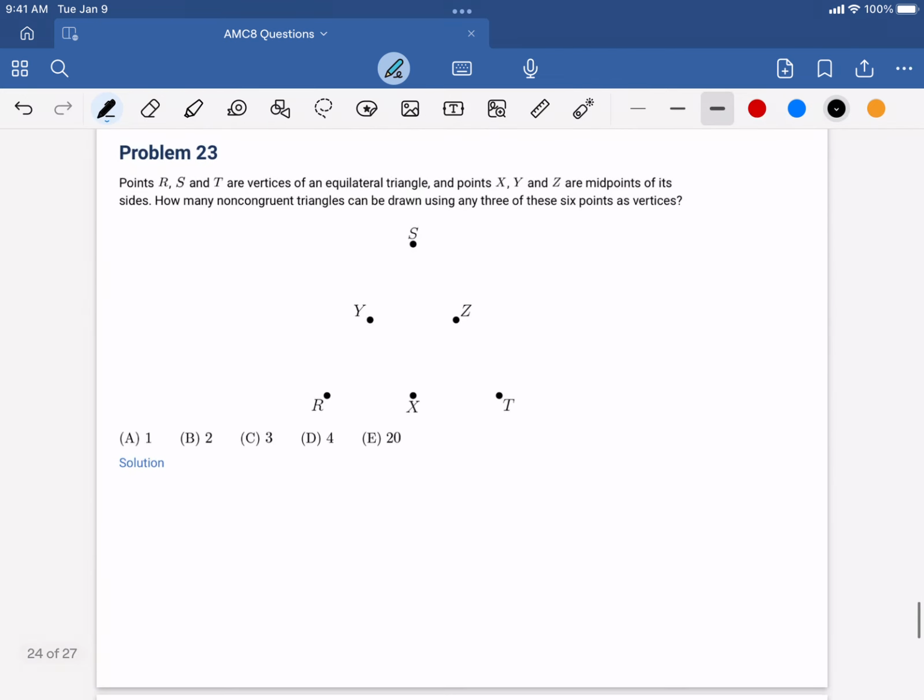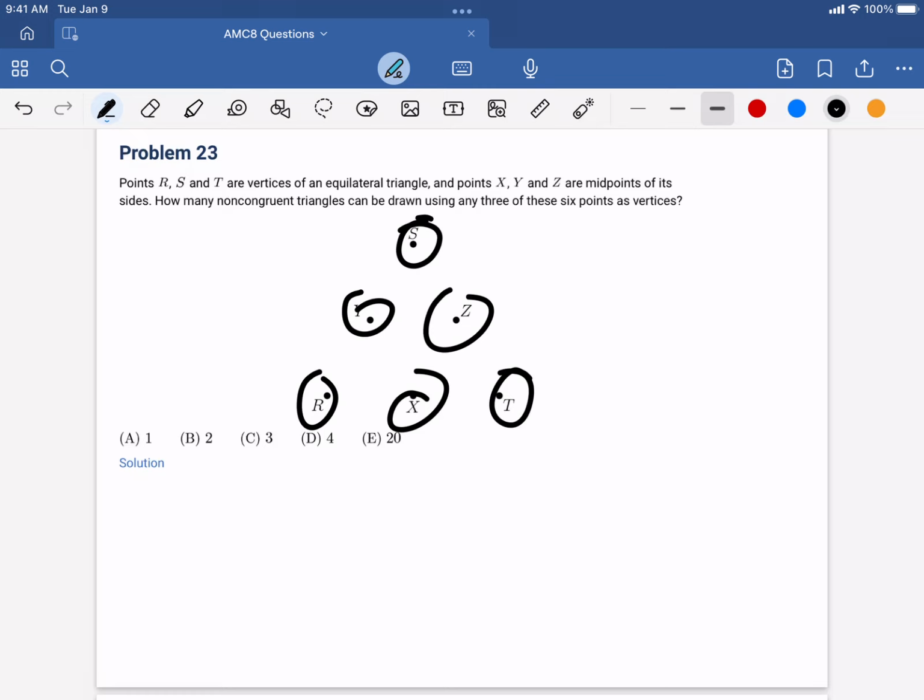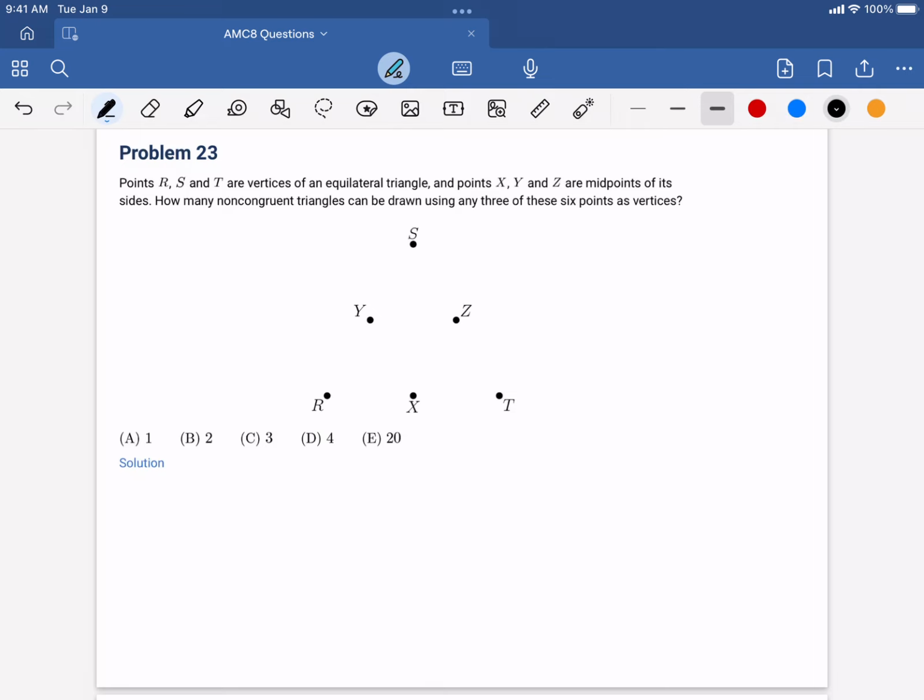Moving on, problem 23. Points R, S, and T are vertices of an equilateral triangle, and points Y, X, and Z are midpoints of these sides. How many non-congruent triangles can be drawn using any 3 of these 6 points? So obviously we can make the triangle SRT and SYZ. So those are the two most obvious triangles.